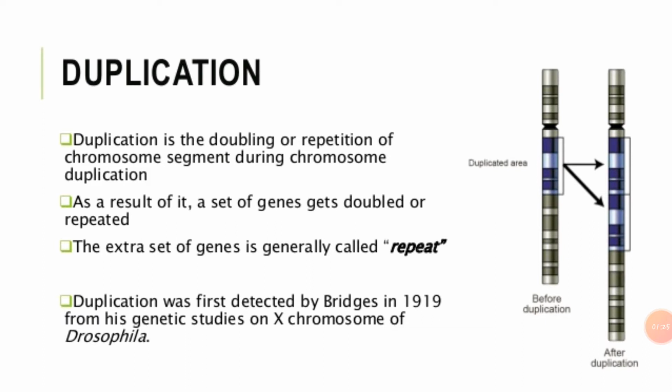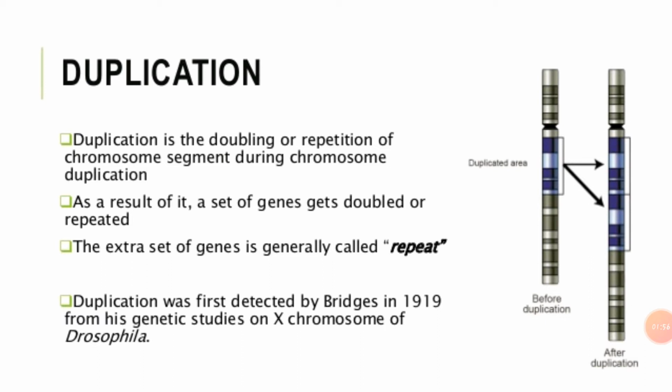Duplication can arise as a result of unequal crossing over between synapsed chromosomes during meiosis, and through replication error prior to meiosis. During replication an error takes place, and unequal crossing over between synapsed chromosomes takes place, so the duplication occurs.